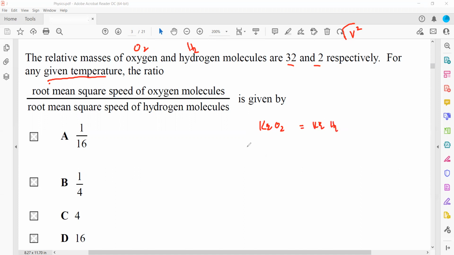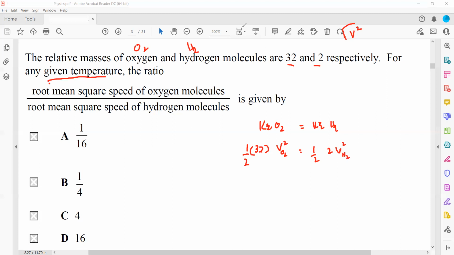Kinetic energy is half mv square, so half times the mass of oxygen, 32, times v squared for O2, equals half times the mass of hydrogen, 2, times v squared for H2.